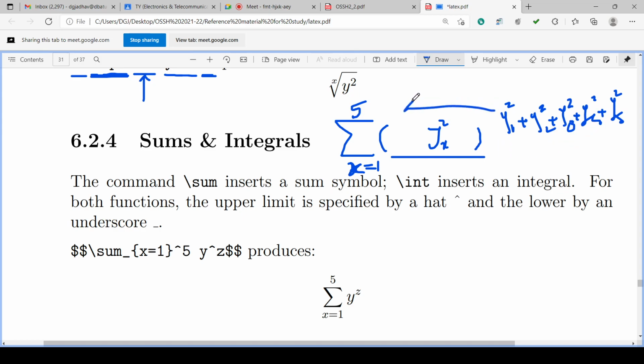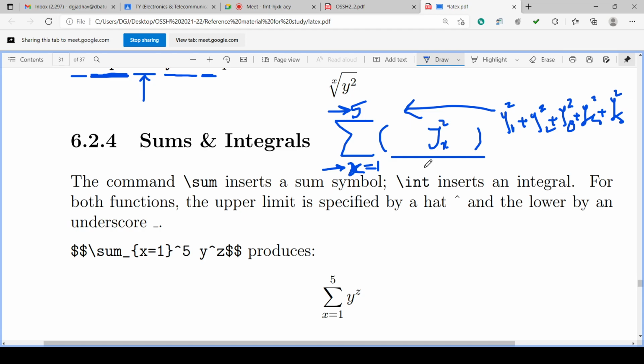As we know, how to write it: summation requires this particular symbol. Summation requires the initialization, starting of the index, and summation requires ending of the index. And from starting of the index to ending of the index, summation will have gradual increment of the index, and accordingly the content in front of summation will be added.